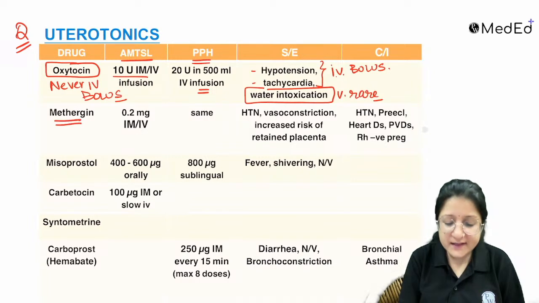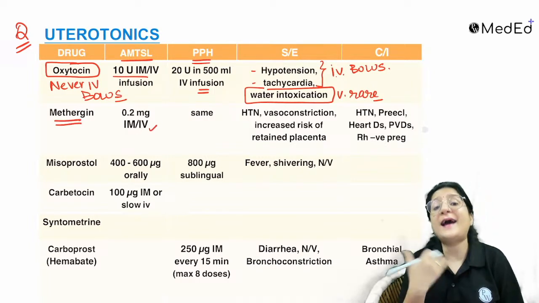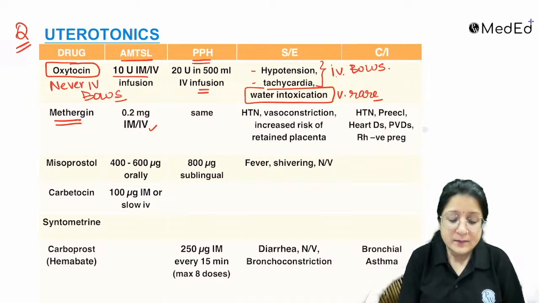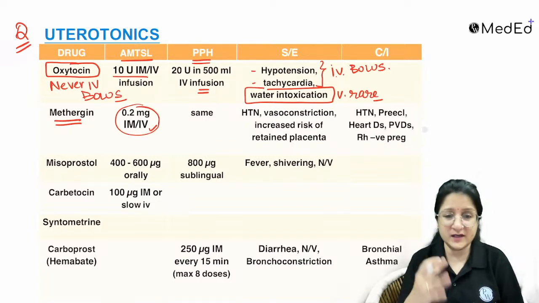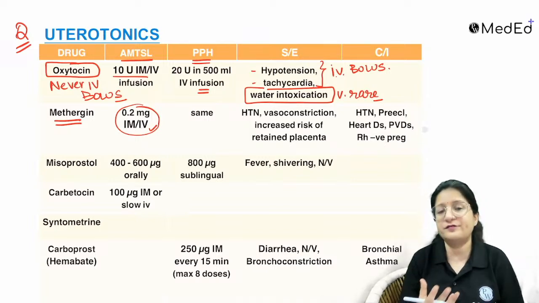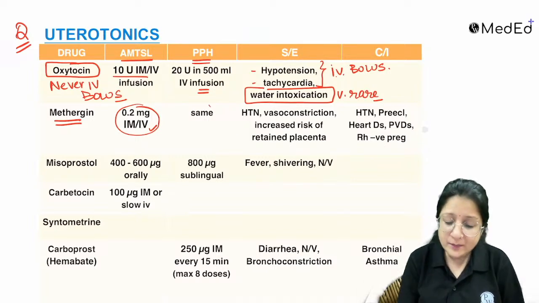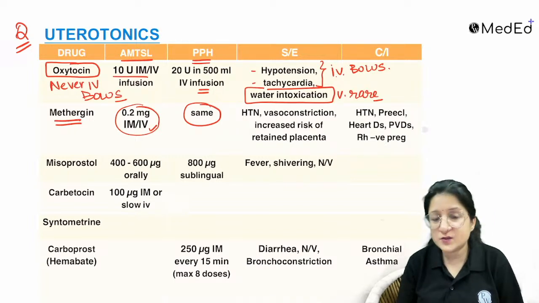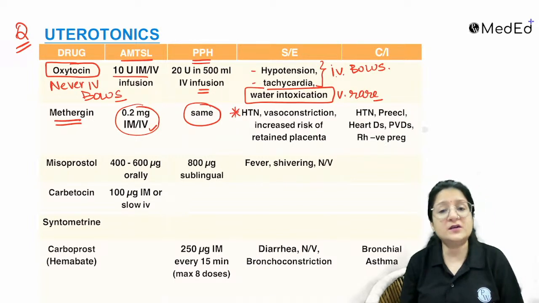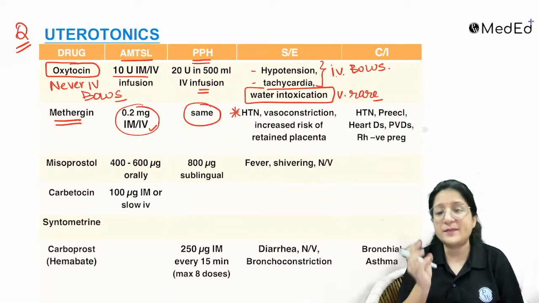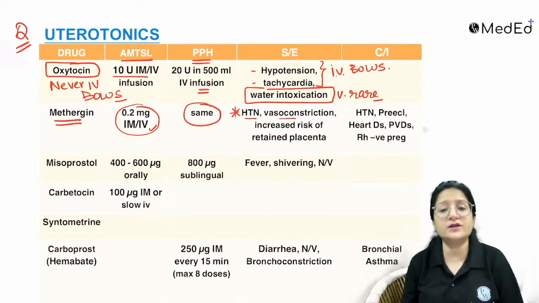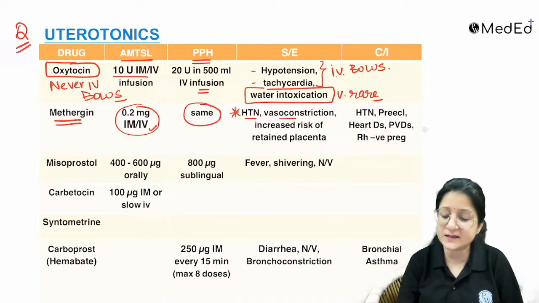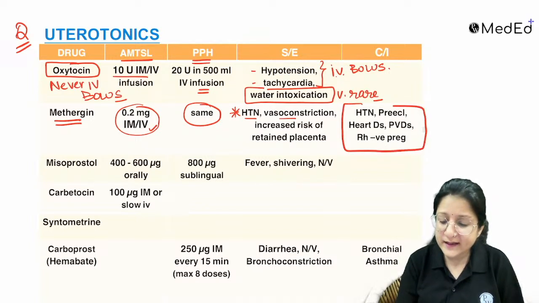Then remember, methergin is recommended for AMTSL. It can be used, but it is not preferred, okay? Methergin can be used for active management of third stage of labor, but not preferred because of the risk of retained placenta. So in PPH, it can be used in the same dosages as well. Remember, the side effect profile of methergin is extremely important. Hypertension, eclampsia, these are contraindications for methergin use, because it causes hypertension, and like I told you, retained placenta also.